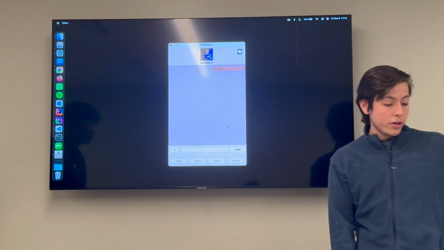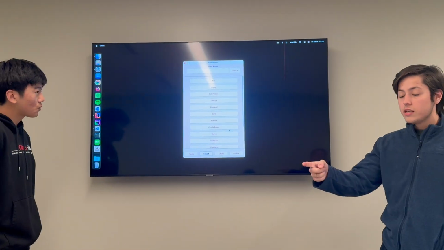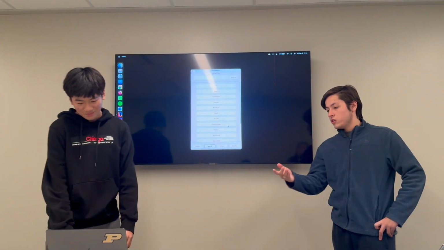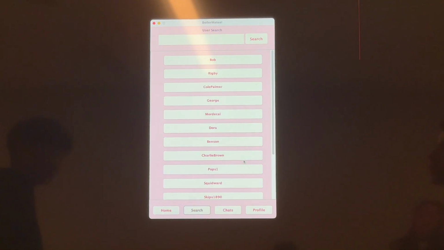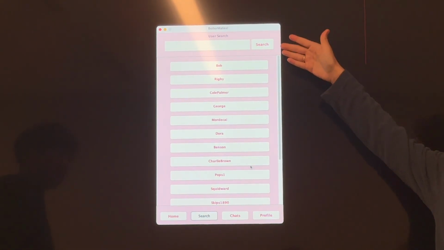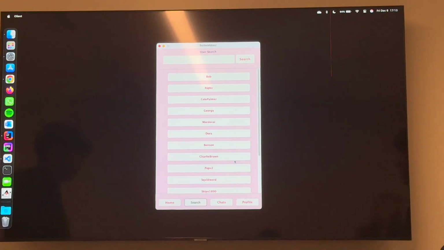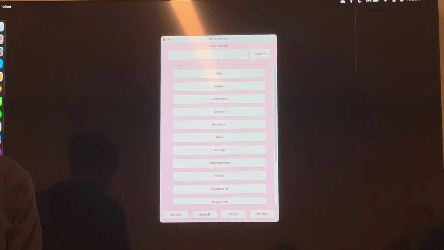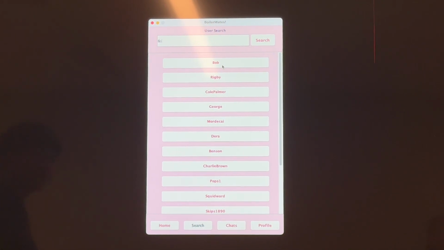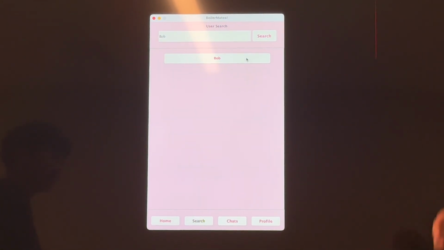Let's go to the search. So Dylan's gonna log into Bob right now. He's actually logged in. So I'm gonna search for Bob. This is the search screen. So we can search for whichever user we want. So here we have a list of all users that are in the app. And this is the search bar. So let's try searching for Bob, although he's right here. We can do Bob, and then he pops up.